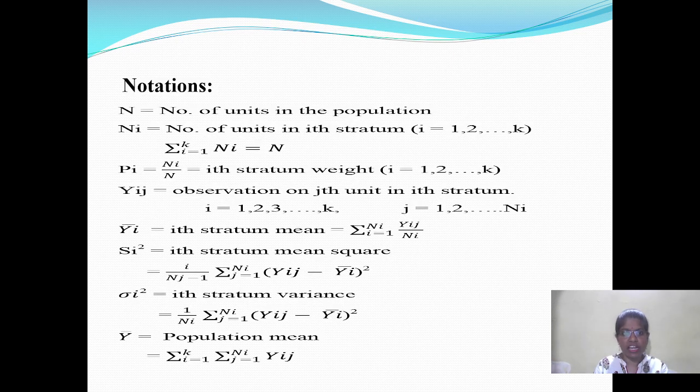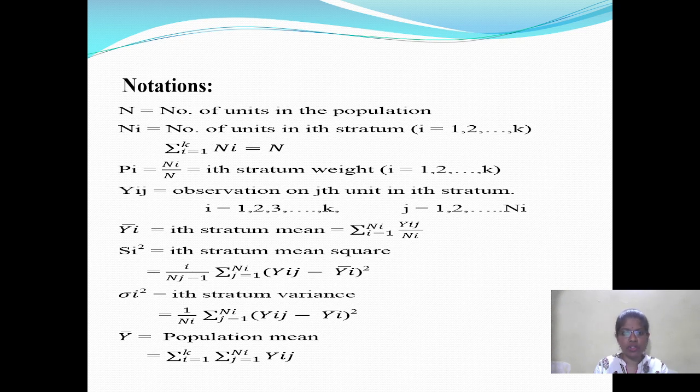Notation: capital N means the number of units in the population, capital Ni means the number of units in the ith stratum, i equal to 1 up to k. Summation i equal to 1 to k capital Ni is equal to capital N. Wi is equal to capital Ni divided by N, meaning the ith stratum weight, i equal to 1 up to k. Capital Yij is the observation on the jth unit in the ith stratum, i equal to 1 up to k and j equal to 1 up to Ni.